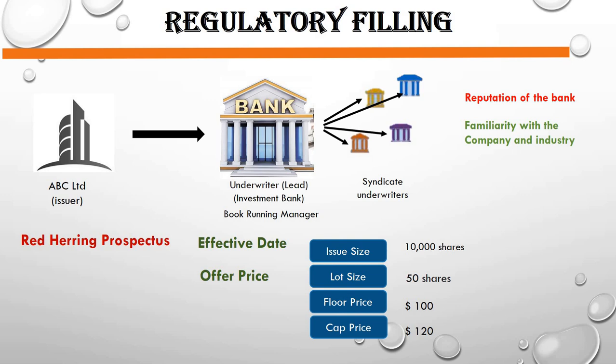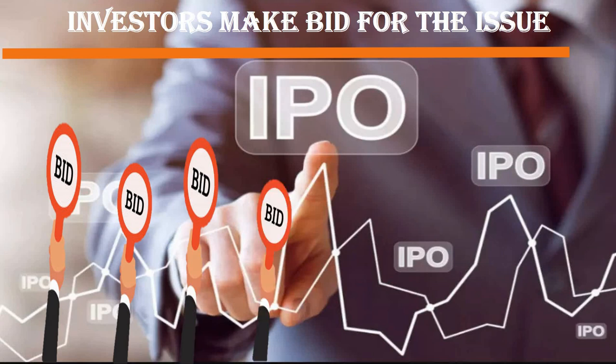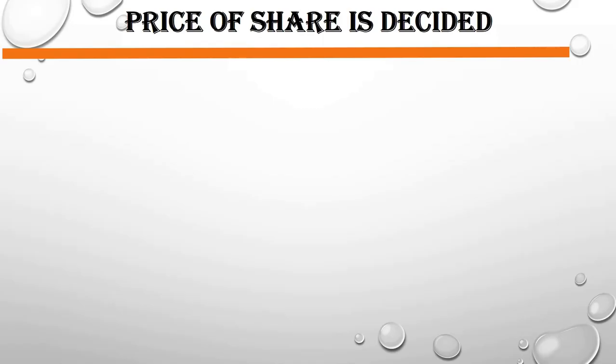Now, if the minimum price the company has offered is 100, then for 10,000 shares it will be 1 million. And if the company has offered the maximum price that an investor can bid, which is 120, it will be 1.2 million. So your value will range between 1 million and 1.2 million. Now, once these things are done, the next step is that investors will make bids for the issue. There can be n number of investors bidding for the issue, and once the investors have bid, the share price is decided.